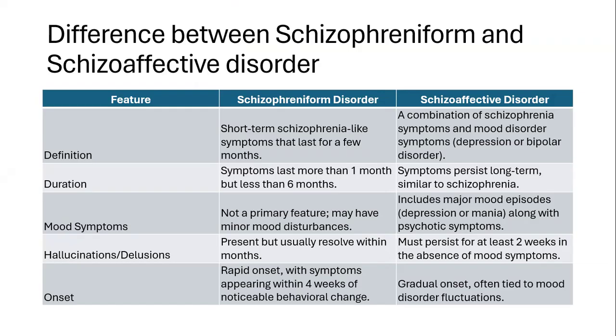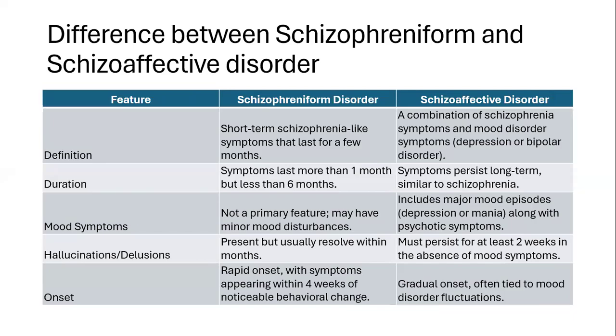Okay. So now how do we differentiate between schizophreniform and schizoaffective? In schizophreniform, the duration is between 1 month to 6 months, and in schizoaffective, the duration is more than 6 months. When we talk about mood symptoms, they are not a primary symptom of schizophreniform. There might be mild disturbance in mood, but in schizoaffective, there is a significant disturbance in mood, associated with bipolar disorder or depression.